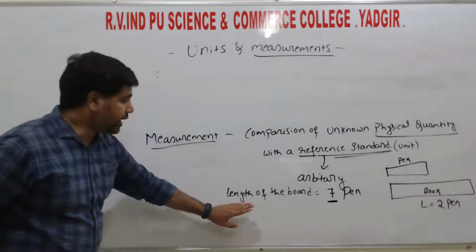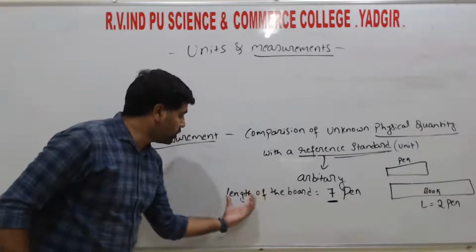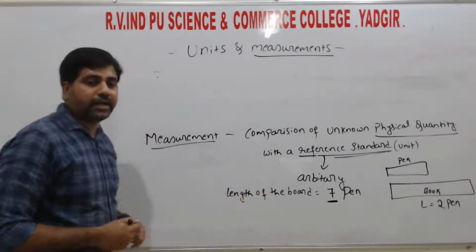So by using this, in general we can write, so this one is the length of the board, that is length is the physical quantity, right?